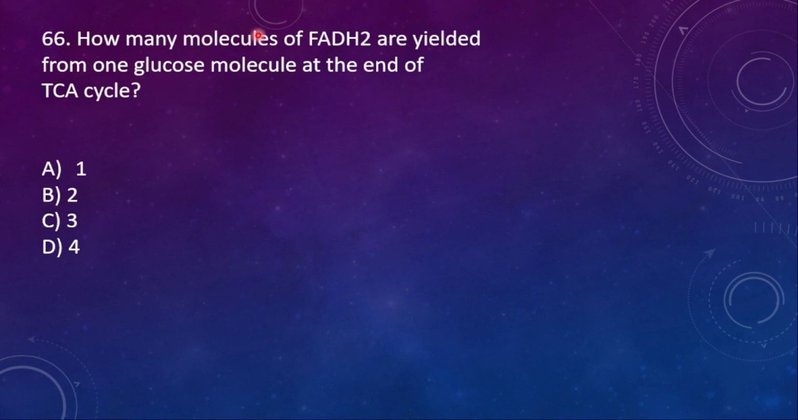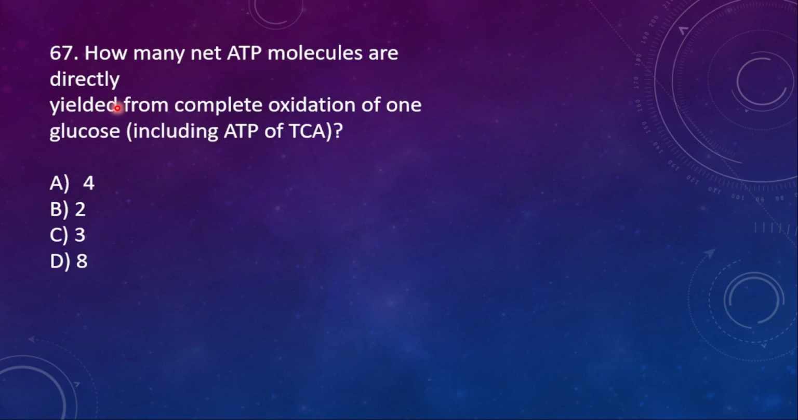66. How many molecules of FADH2 are formed from one glucose molecule at the end of the TCA cycle? It means the formation of two molecules of FADH2. 67. How many net ATP molecules are directly yielded from complete oxidation of one glucose, including glycolysis and TCA? Including glycolysis and TCA means there will be a net gain of 4 ATPs.